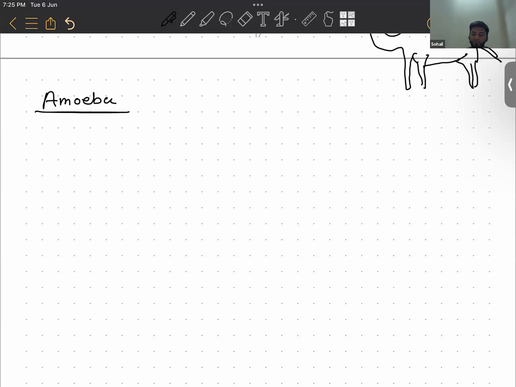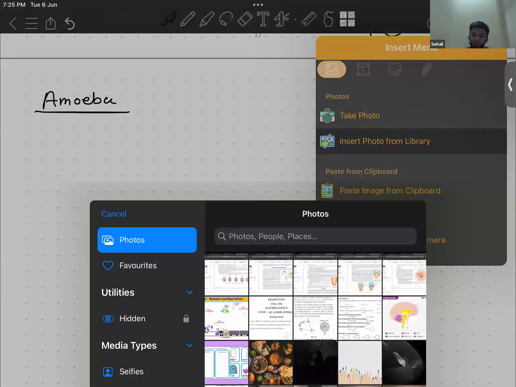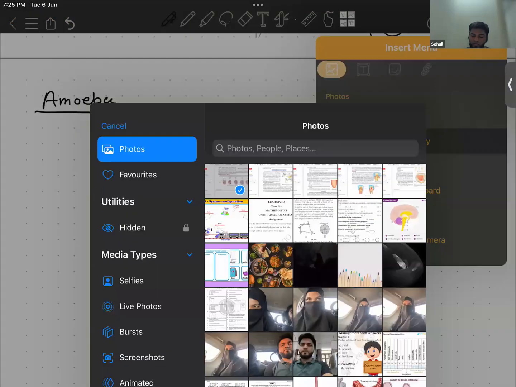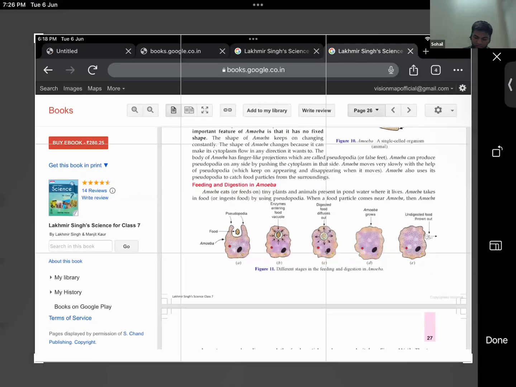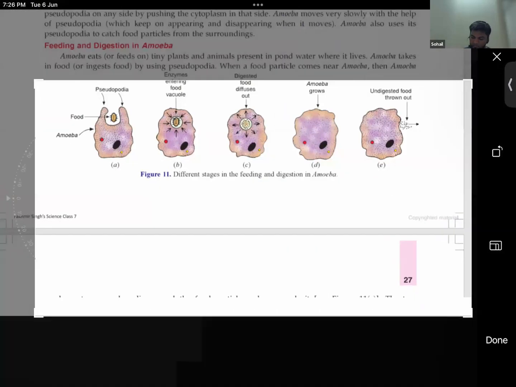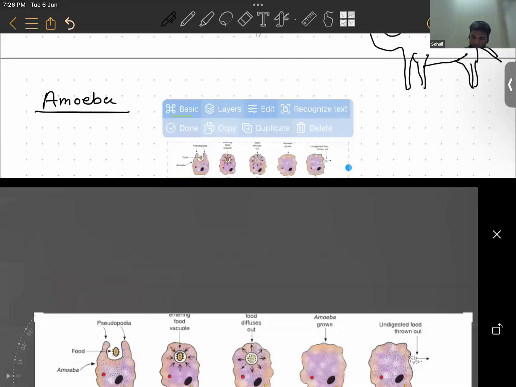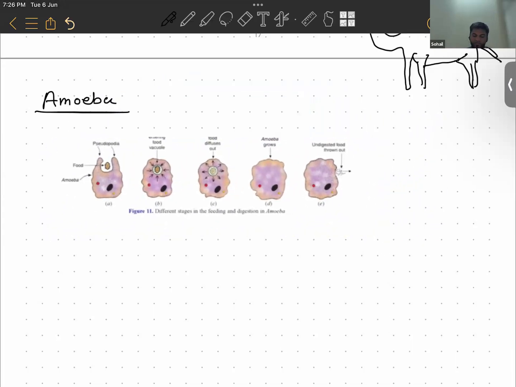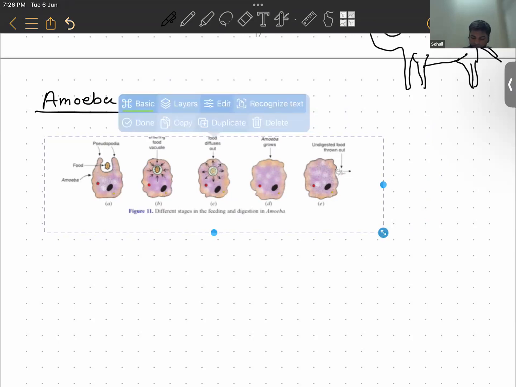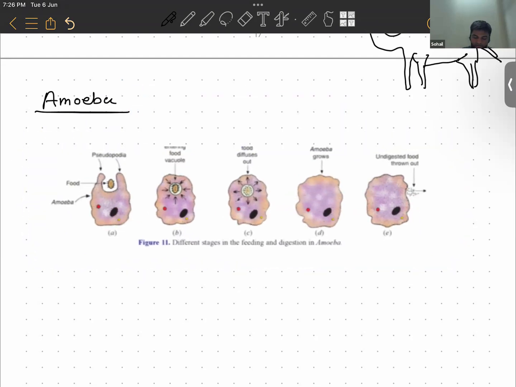By moving the pseudopodia. Yeah, see this one. I have taken a figure of, see this diagram here. That is representing amoeba here. Okay. So see how in the first stage, a food particle comes nearby their false feet. What are the false feet here? Pseudopodia, you know that. Pseudopodia.